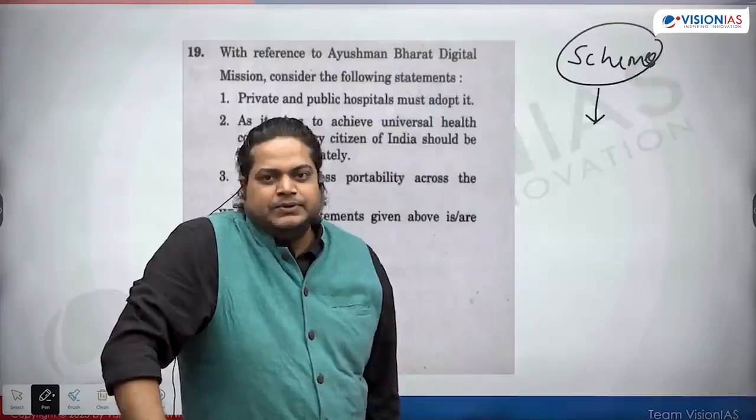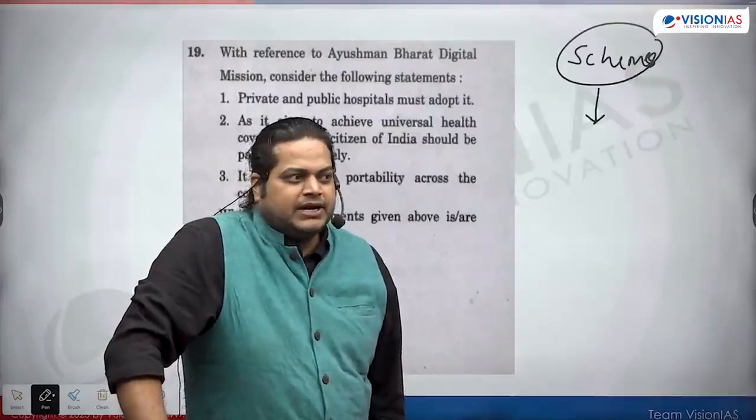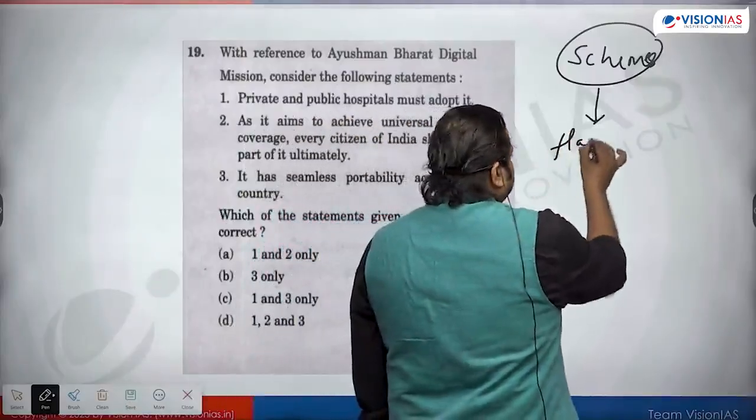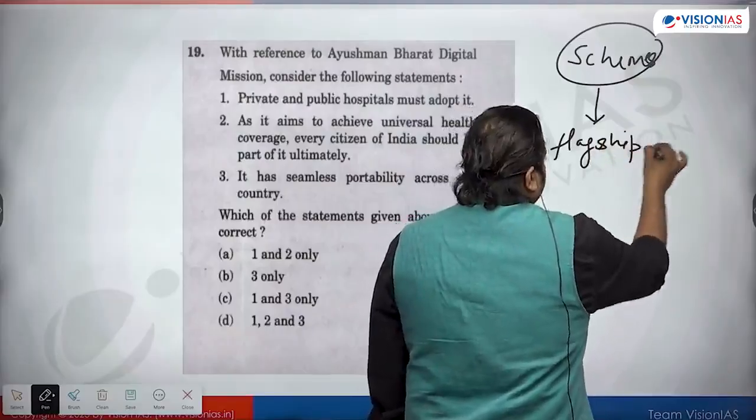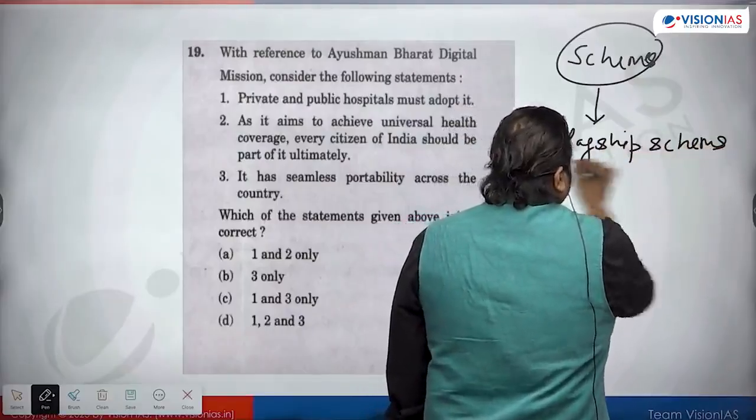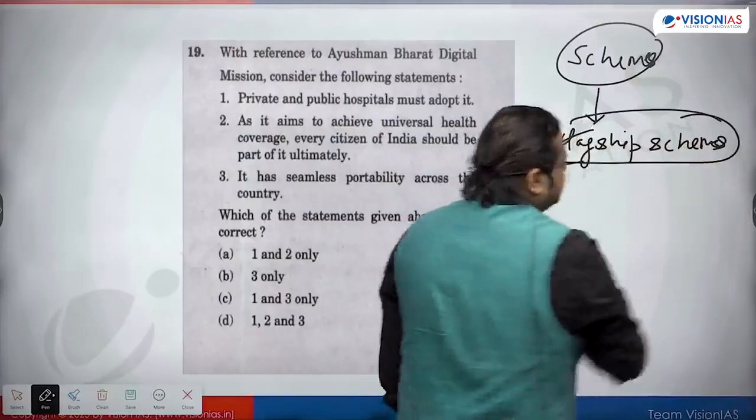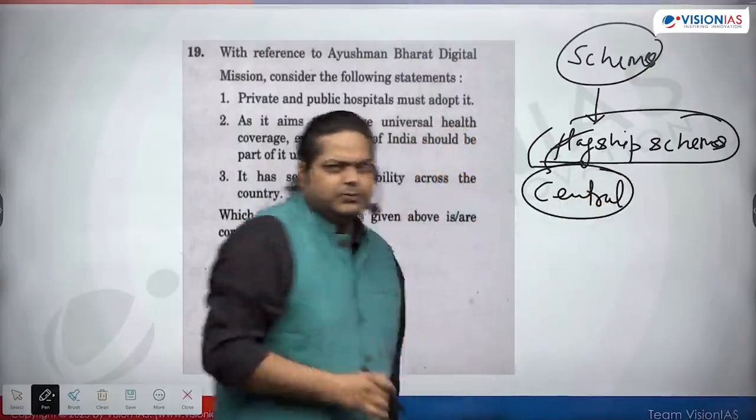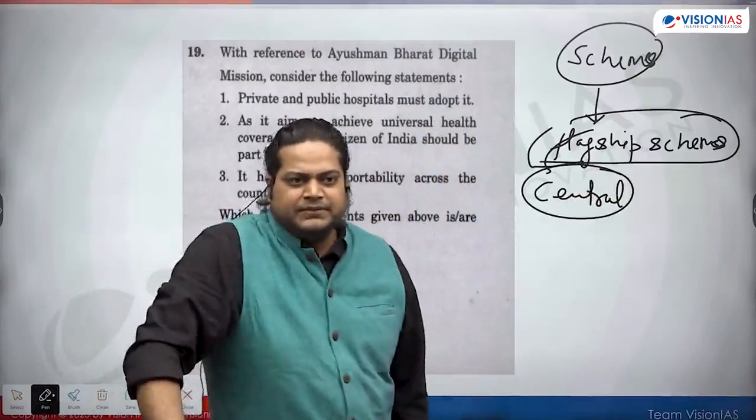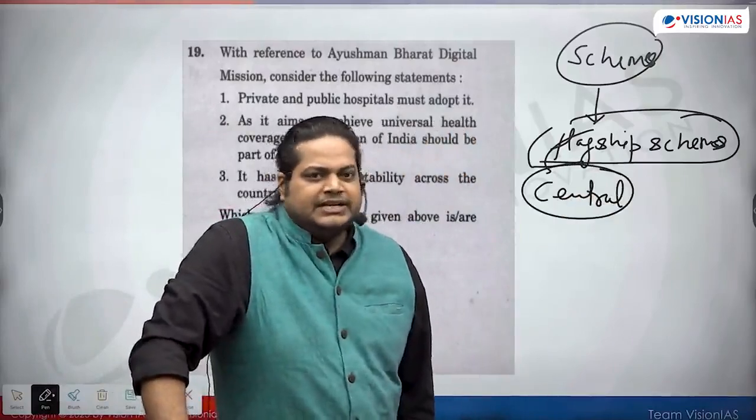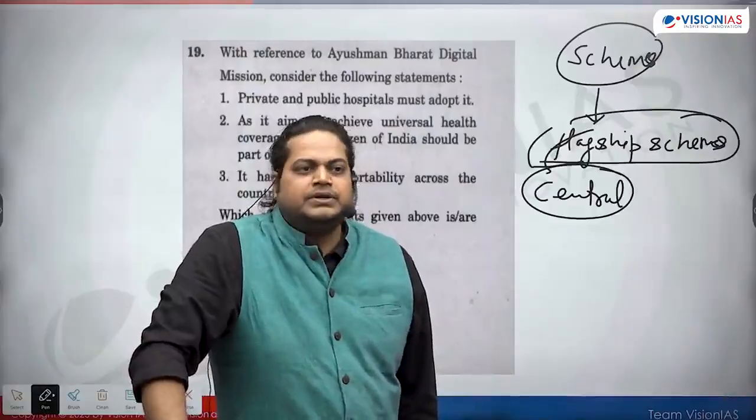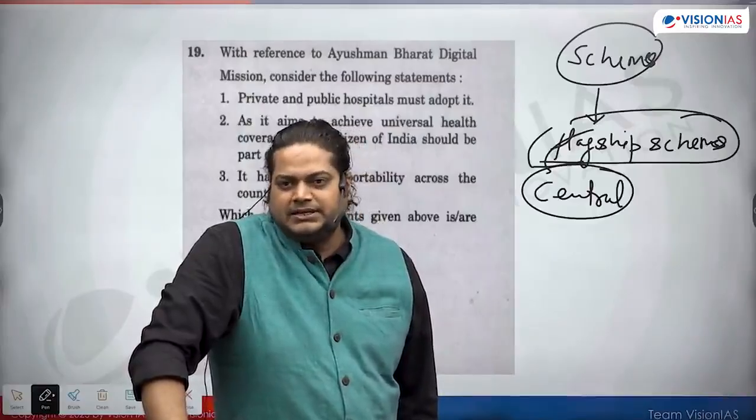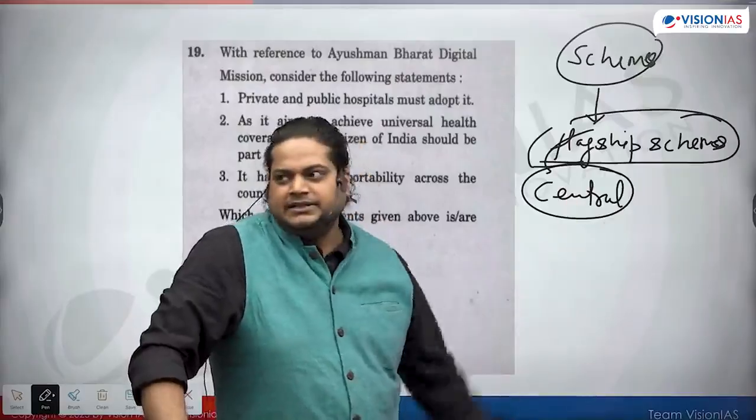So what can we do? First we need to check what kind of questions they are asking. We can make a list. They are asking in prelims about central schemes, not schemes related to states. State schemes you can quote in your mains answers, but UPSC is not asking questions from state schemes.